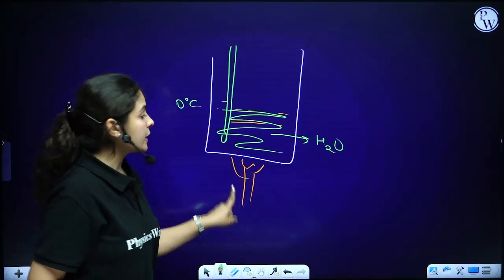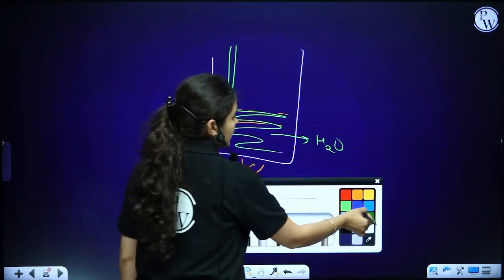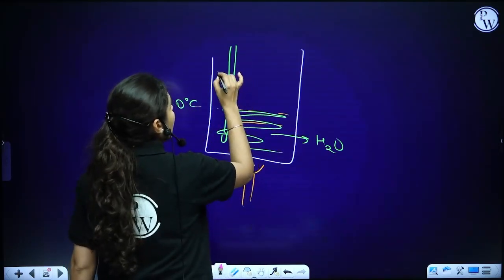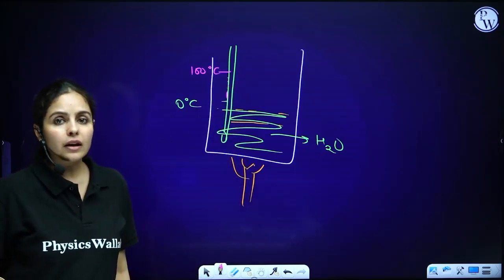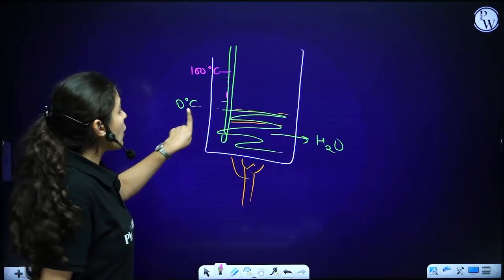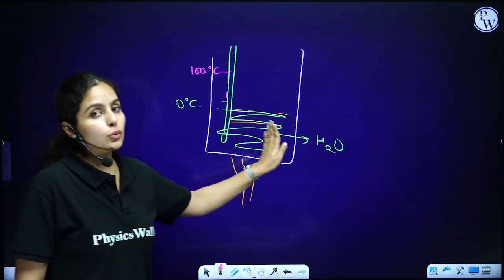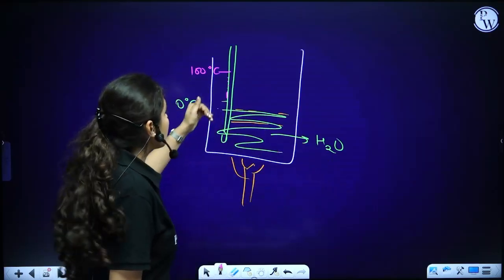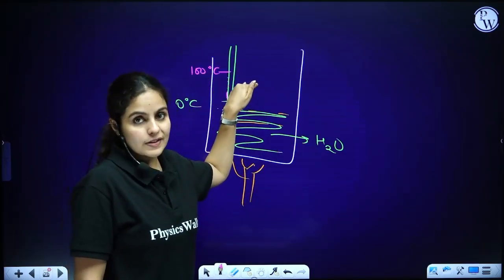But as we are heating the system, temperature will start rising again. Temperature will start rising and reach 100 degrees Celsius. Obviously, we are heating it. So now after melting is completed, ice turns into water, liquid state. Temperature will again start rising and reach 100 degrees Celsius. But,